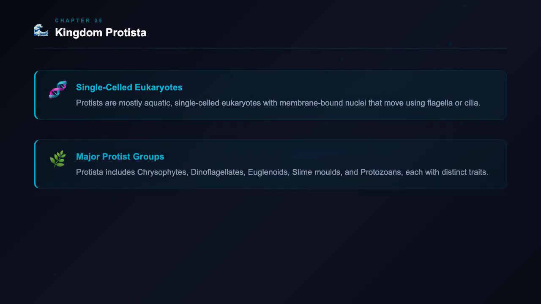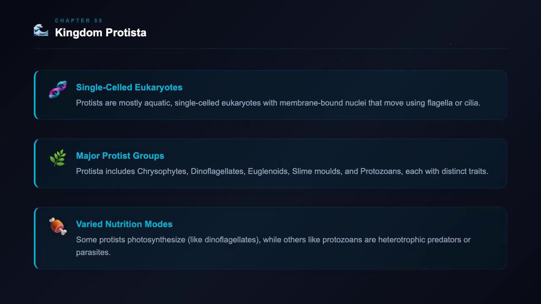Kingdom Protista includes single-celled eukaryotes. These organisms are mostly aquatic. They have membrane-bound nuclei and organelles. They can move using flagella or cilia. They reproduce asexually and sexually. Protists include chrysophytes, dinoflagellates, euglenoids, slime molds, and protozoans.